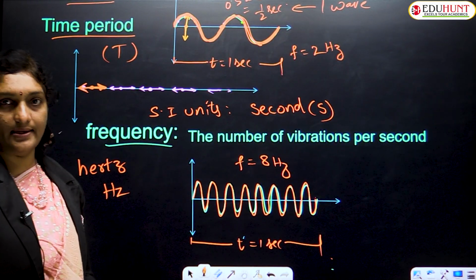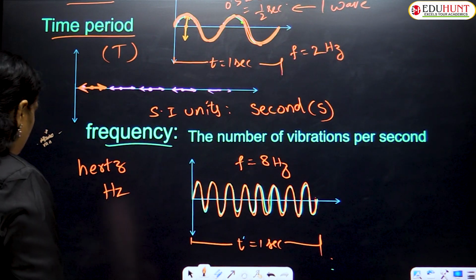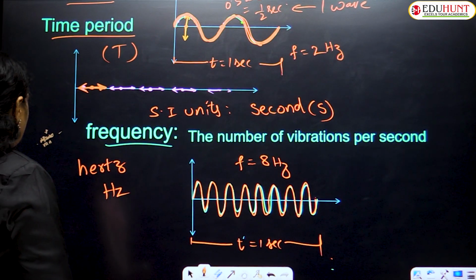It's named after the scientist Hertz. Okay, so that's it, children. Now moving to the next one. One more thing I would like to tell you, children.